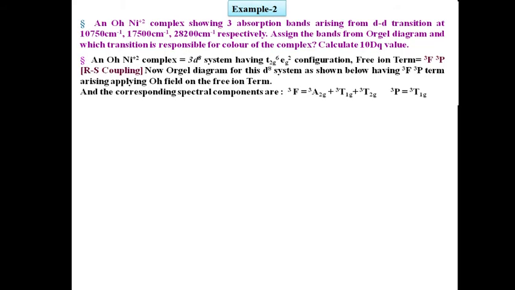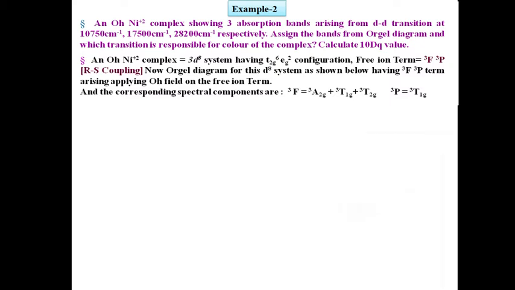Same as the previous problem. Here nickel(II) octahedral complex means a d8 system having t2g6 eg2 electronic configuration. Its free ion terms for the d8 system are 3F and 3P according to Russell-Saunders coupling, and in the presence of an octahedral field these two terms give crystal field terms: for 3F, 3A2g, 3T1g and 3T2g, and for 3P it is only 3T1g.